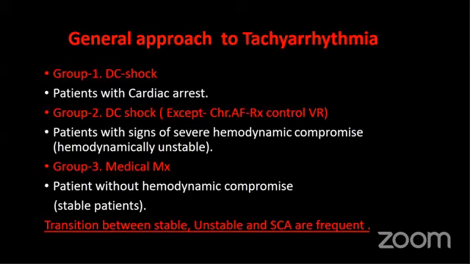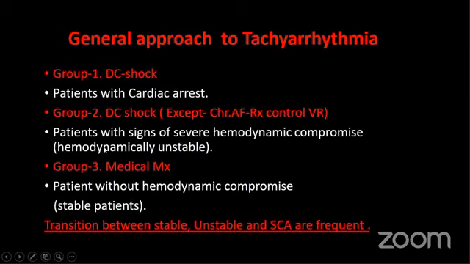Then this is the general approach. All tachycardia, including wide complex or narrow complex tachycardia, we can group into three groups. Group one is the very sick patient, meaning the patient with cardiac arrest. This is the primary treatment. Then we should work out further evaluation of the diagnosis and further secondary prevention. And group two, except in chronic atrial fibrillation, where ventricular rate control is the important thing that we should do.